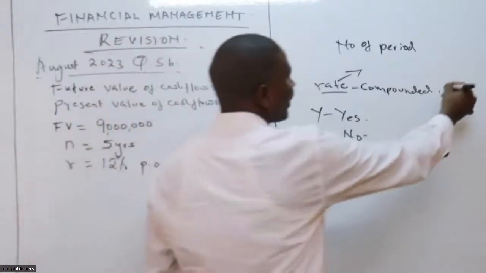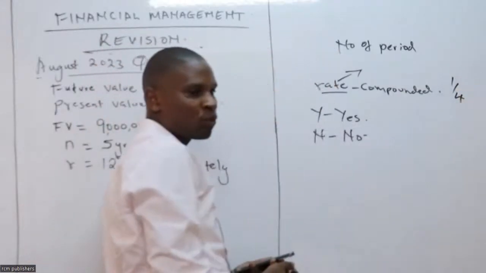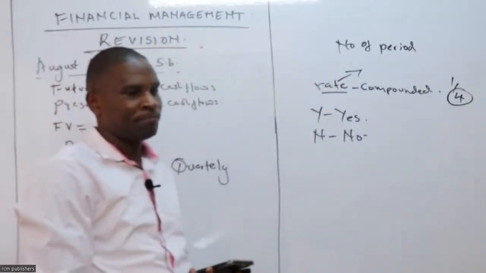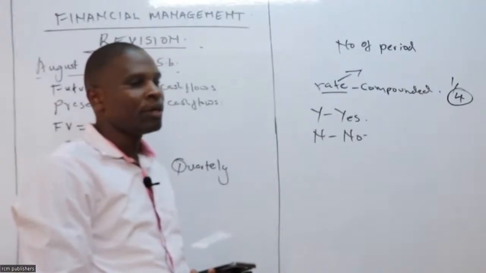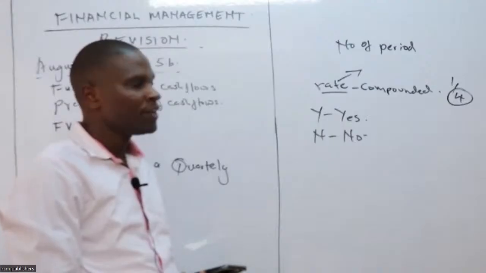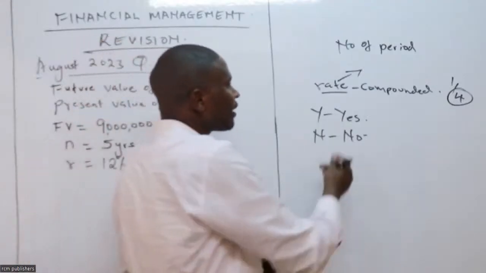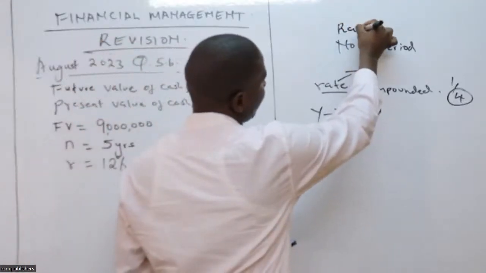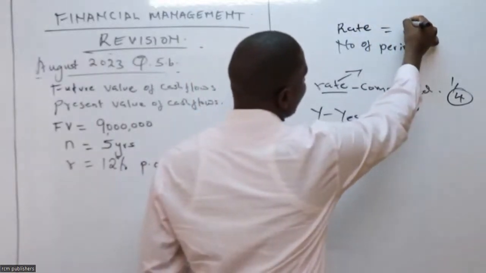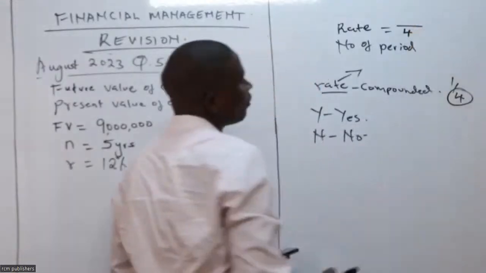We're told it's compounded quarterly. Quarterly is 1/4. Therefore, the number of periods will increase by 4. The number of periods will increase by 4. Very important for us. And then the interest rate will reduce, or we divide by 4.